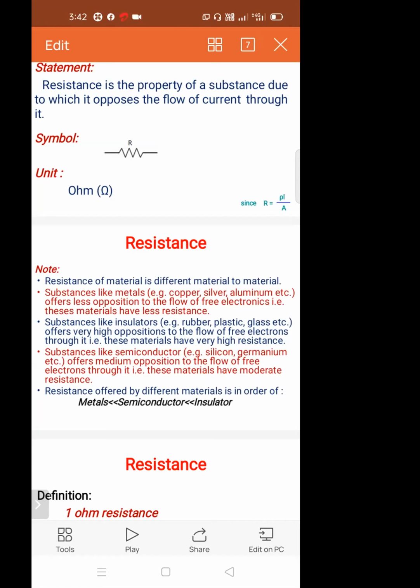Fifth point: resistance offered by different materials is in the order of metal, arrow, semiconductor, arrow, insulators. Metal has less resistance, semiconductor has medium resistance, insulator has high resistance. You know, metal to semiconductor, semiconductor to insulator, like that. Over.